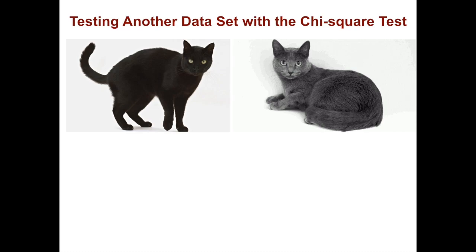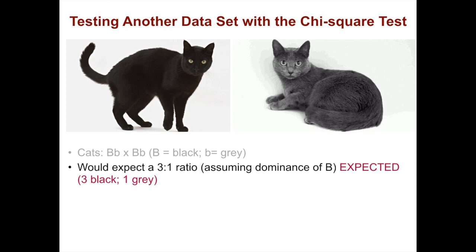Let's look at cats. So we have black cats and gray cats. We know that cat color for these cats is associated with an allele called B. Big B is for black cats and it's the dominant trait. Little b is associated with gray cats and it's the recessive trait. If you crossed a cat that was heterozygous with another cat that was heterozygous, we would expect a 3-to-1 ratio. This assumes the dominance of B. And we would expect 3 black cats for every 1 gray cat.